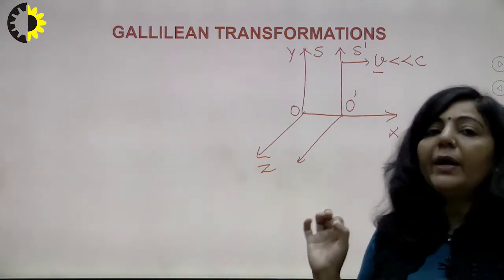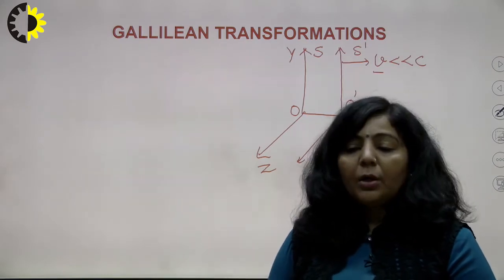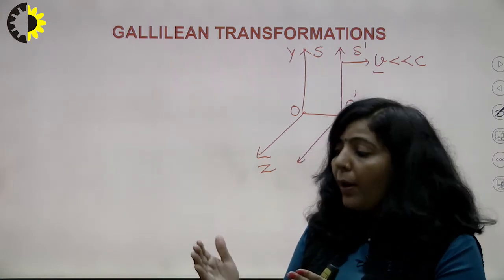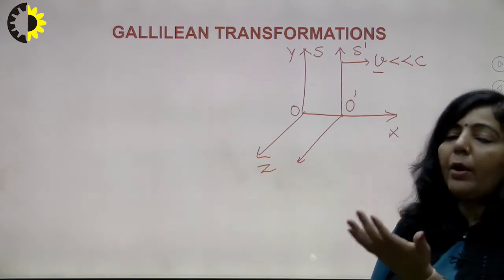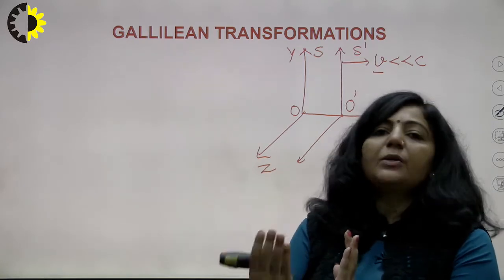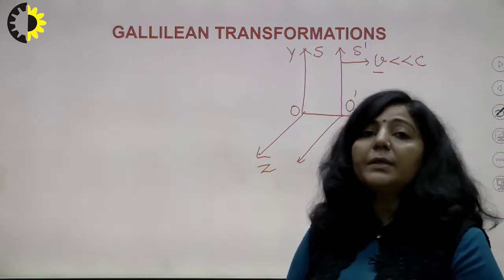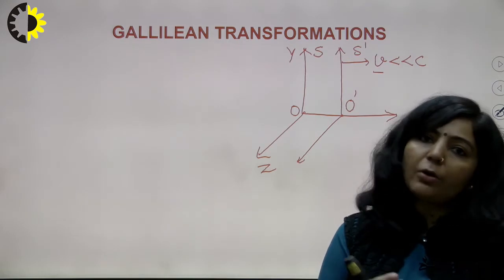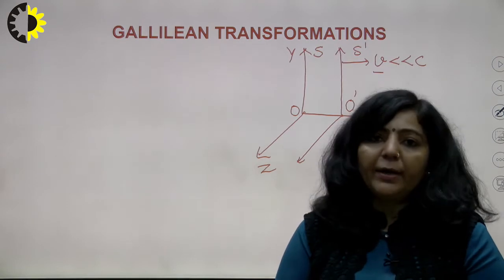So the set of coordinates for that particular event, for that particular object, is different for O and O dash. It means if I am observer O and I am recording that event, then I have a set of coordinates, suppose x, y, z and t. And the second observer, who is sitting in the S dash frame, is also recording that event or object. For that observer, you have a different set of coordinates.